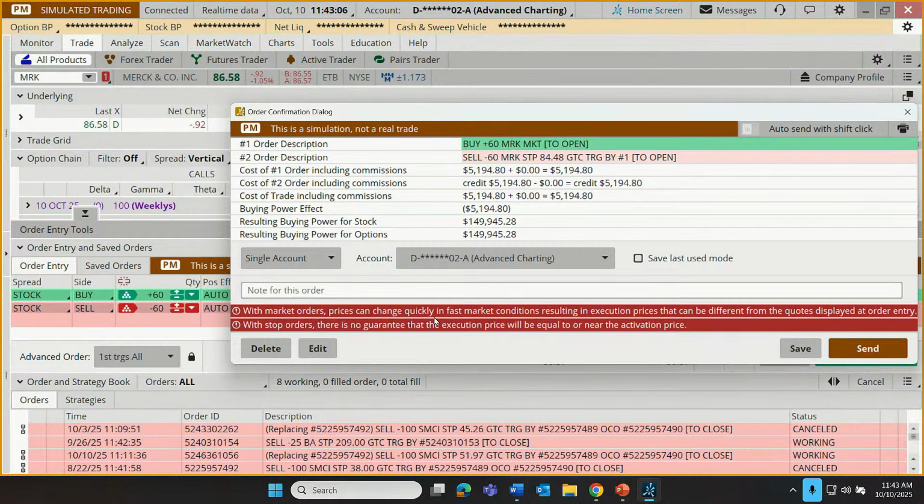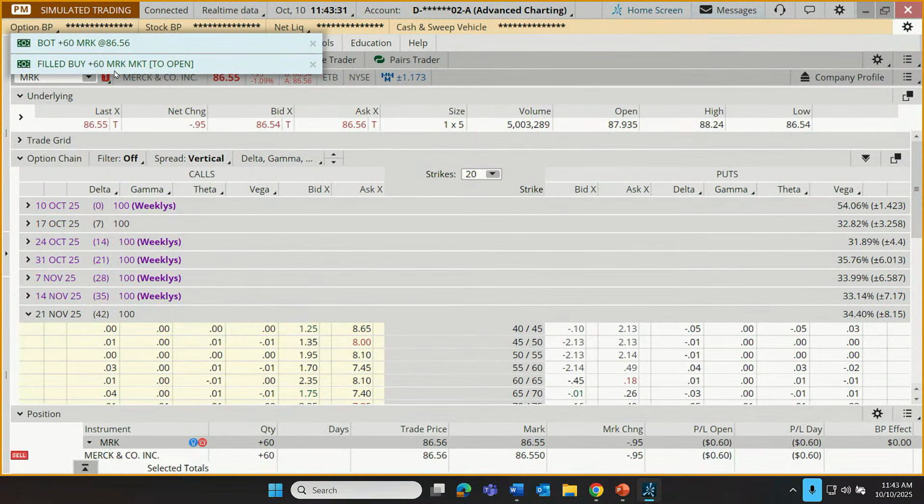Now with market orders, prices can change quickly in fast market conditions, resulting in execution prices that can be different from the quotes displayed at order entry. So 86.56 is not a guaranteed entry price. And with stop orders, there's no guarantee the execution price will be equal to or near the activation price. So we're not guaranteed that if we get stopped, it'll be exactly 84.48. No commission on this trade, but there can be on some types of trades. Let's send that order off, and we're in at 86.56.